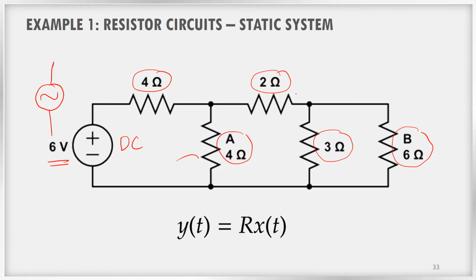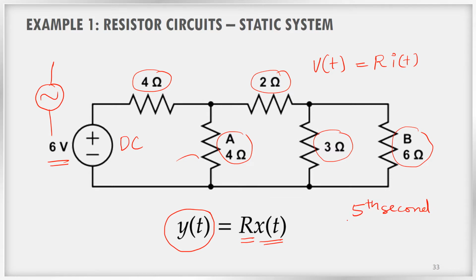From Ohm's law, we know that the output, that is the voltage at any time, is equal to resistance multiplied by the current, that is R into i of t. If you carefully analyze, you can see that in this circuit the output at any moment, for example the output at the 5th second, is depending only on the input at the 5th second.